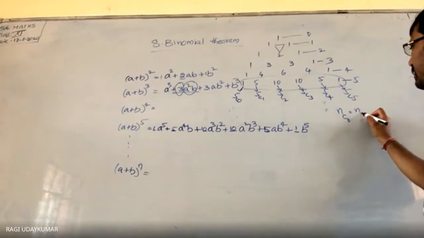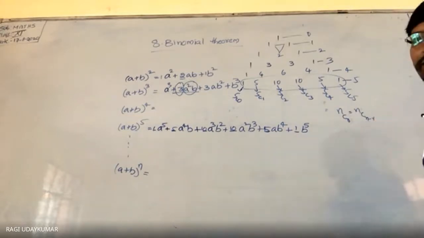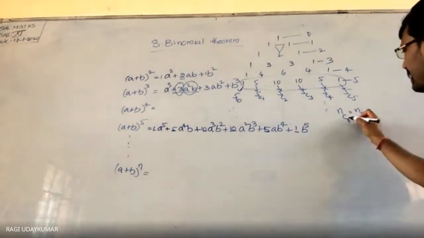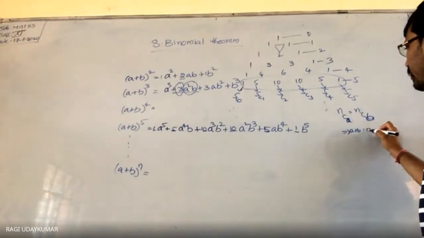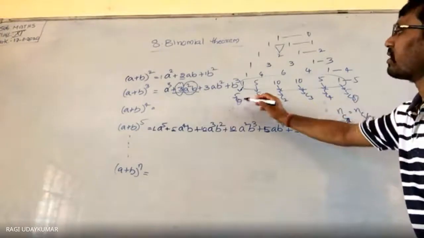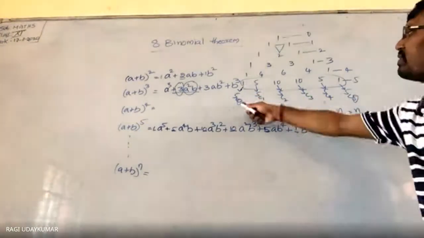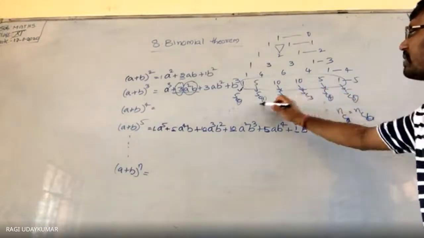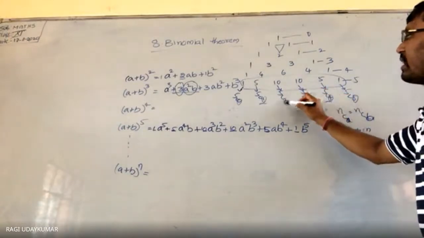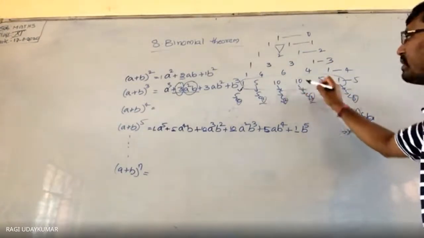I know nCr is equal to nC(n minus r), or nCa is equal to nCb implies a plus b is equal to n. This one add karo, 5 add, so these two will be equal. And this one add karo, 5 add, so these two will be equal. This one and this one add 5 add, so these two will be equal. That is 10.